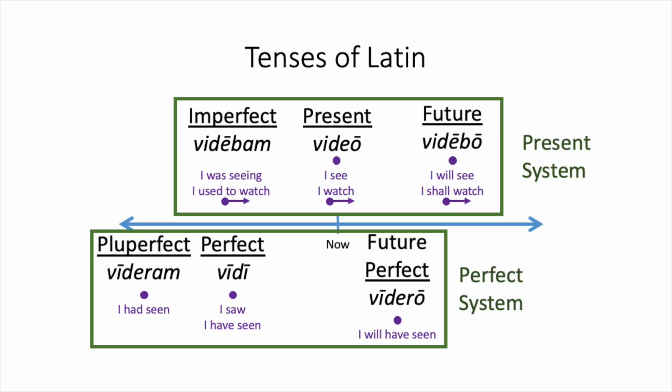First of all, you learned that there are 6 tenses of verbs: the present, imperfect, future, perfect, pluperfect, and future perfect tenses. These can be divided up into 2 systems. The present system includes the present, imperfect, and future verbs, and the perfect system includes the perfect, pluperfect, and future perfect verbs. Since we're learning about the present system forms today, you're going to learn about the forms of the first and second conjugation in the present, imperfect, and future tenses.